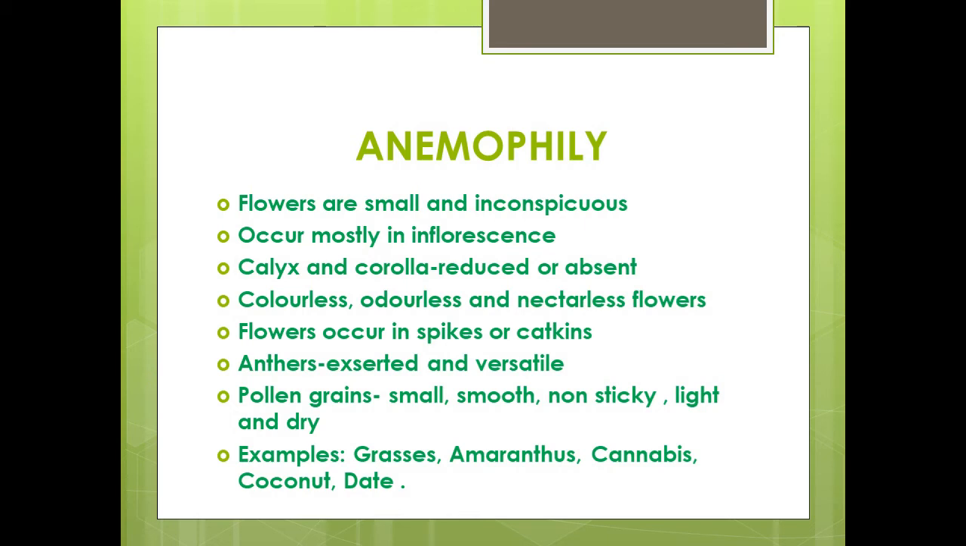They hang in spikes or catkin inflorescence. Male flowers are more abundant in unisexual flowers. In bisexual flowers, stamens are more abundant. Anthers are exerted and versatile.